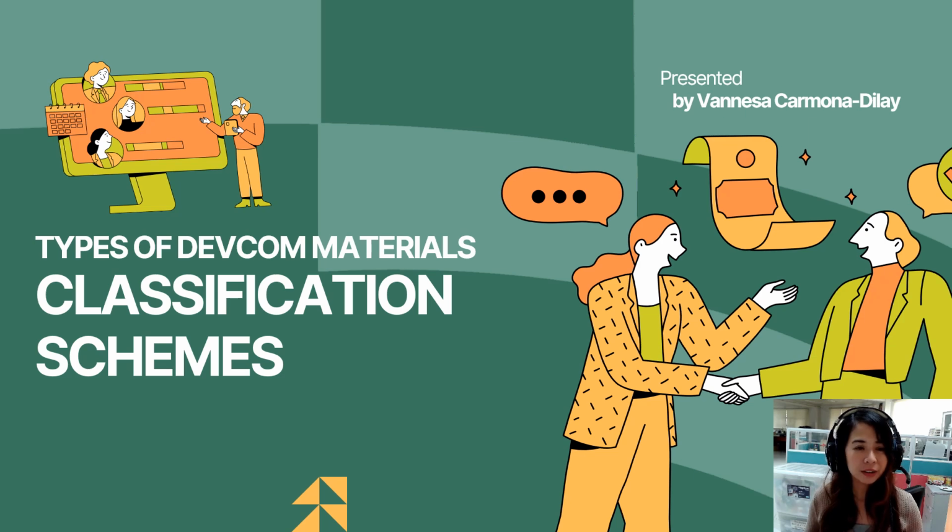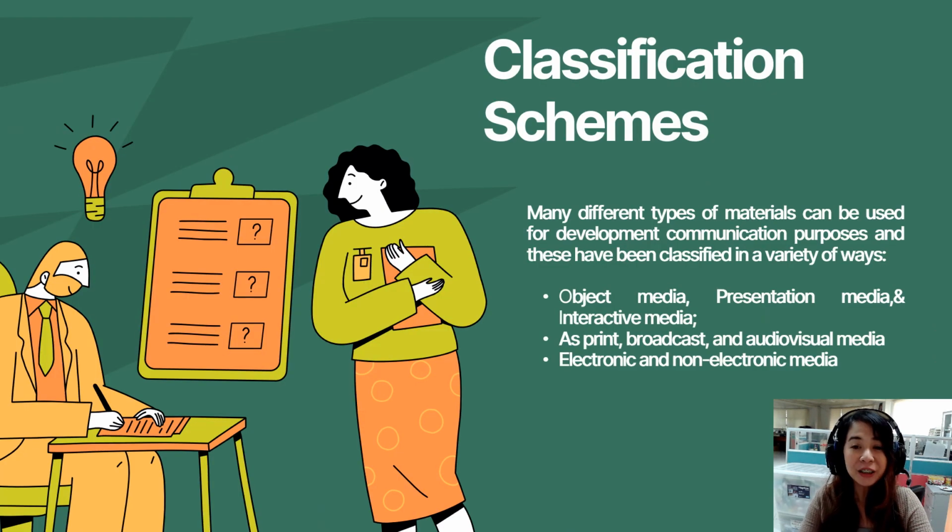My topic is about the types of development communication materials classification schemes. Many different types of materials can be used for development communication purposes, and these have been classified in a variety of ways. The first one is the object media, presentation media, and interactive media. The second one is print, broadcast, and audiovisual media. The third one is the electronic and non-electronic media.